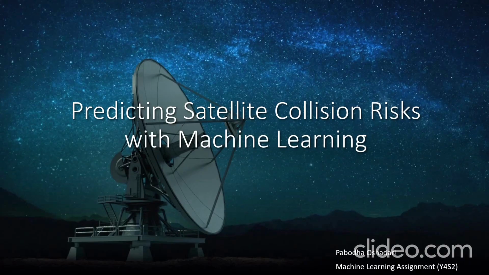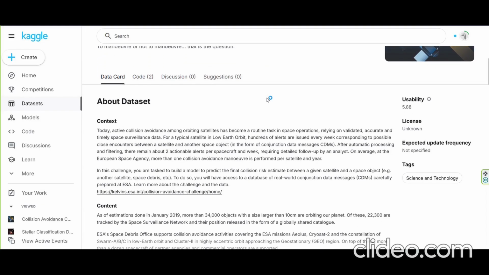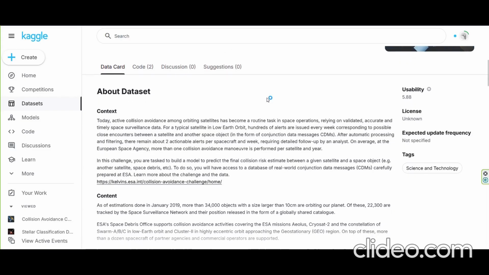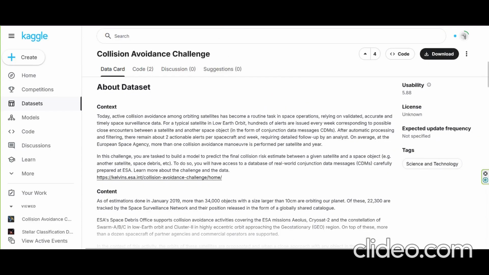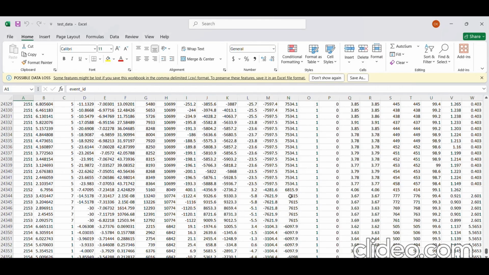So let's get started. Let's take a quick look at the dataset used for predicting satellite collision risk. I use a real world space object dataset containing object parameters and physical properties of satellites and debris. The training set includes around 160,000 entries, while the test set includes around 20,000 entries. Each data point includes features like distance between objects, relative velocity, size, kinetic energy, and more, essentially capturing the physics of potential collisions.